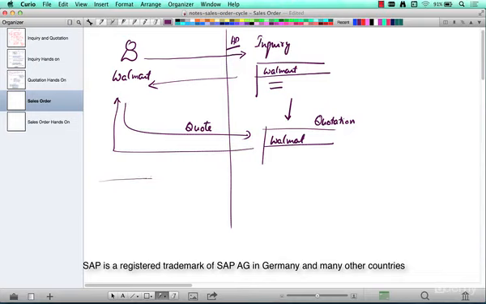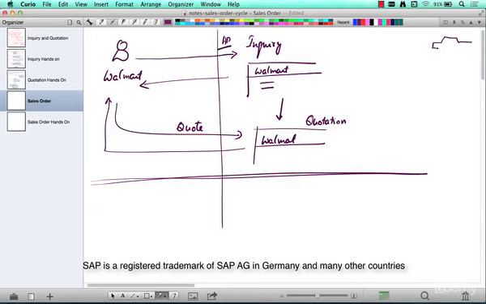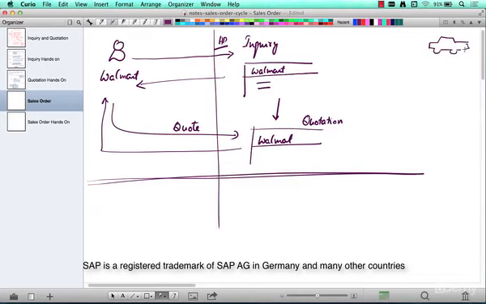Now, up until this point, things are casual, meaning the customer is not really promising to buy. The customer is just fooling around, basically. It's like you want to buy a car, you go to one dealer, you go to another dealer, you go to 5 different dealers.